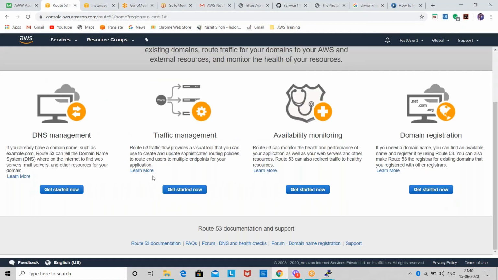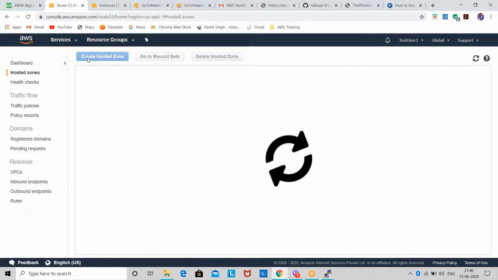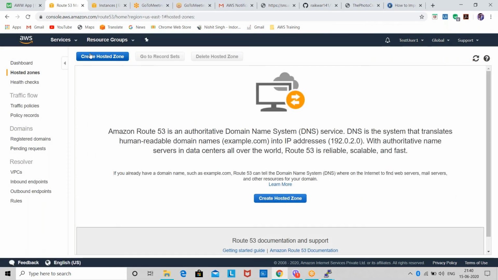Okay, so let's start. We were on Route 53. Till now, we have configured the web server and deployed the website. Now we want to map the instance ID with our domain name. So what we'll do is create a hosted zone.